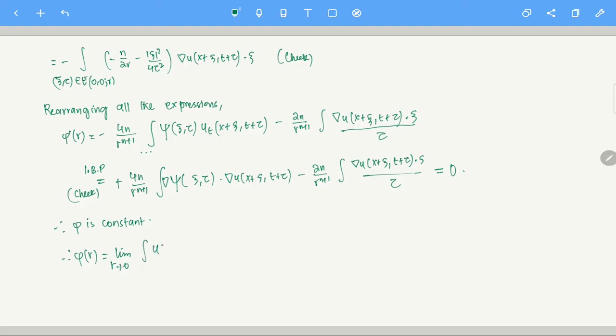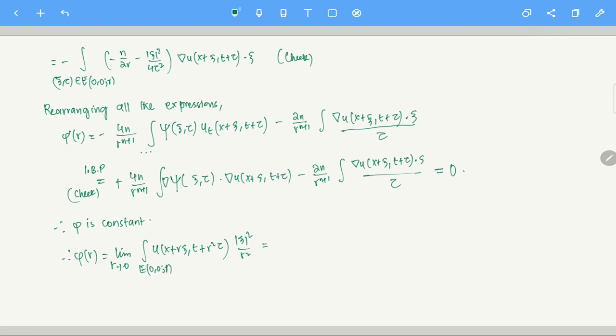And u of x plus r xi, t plus r square tau, mod xi square by r square, over E_0(1). I'm taking the r here, so 1.